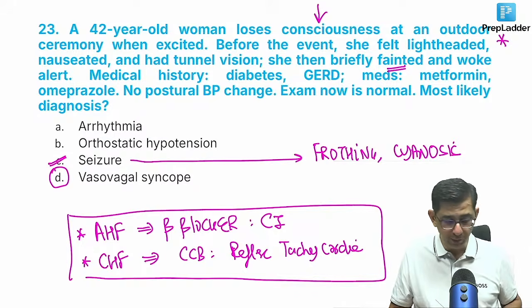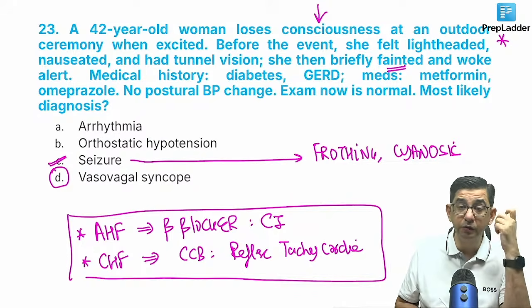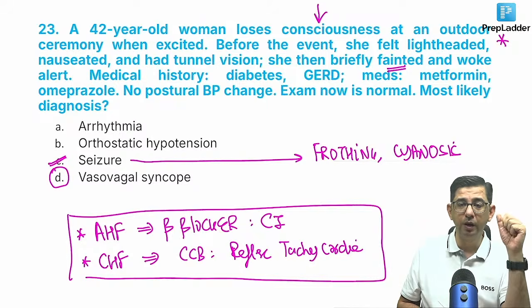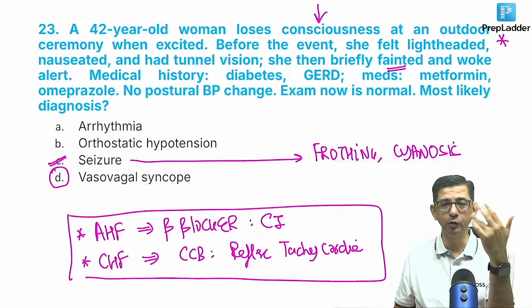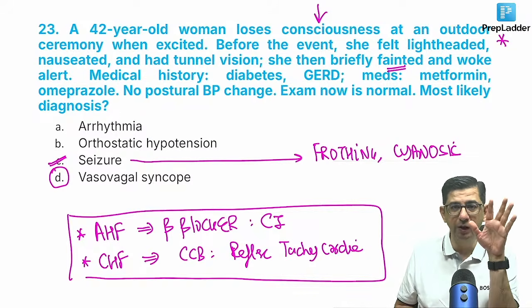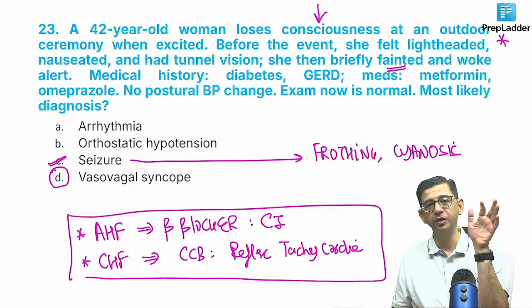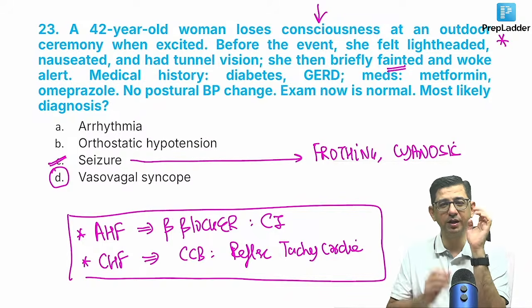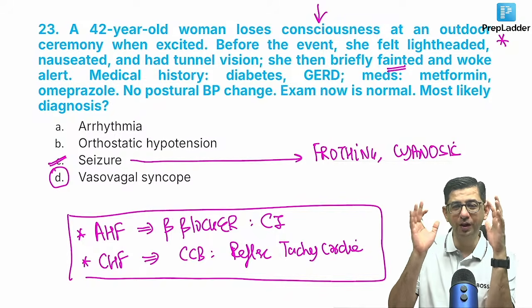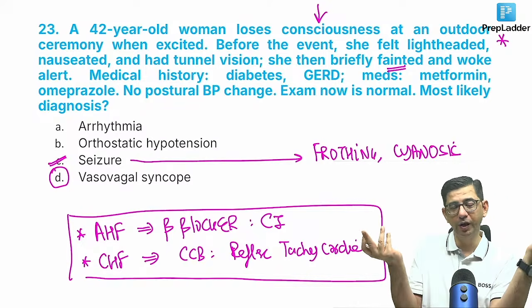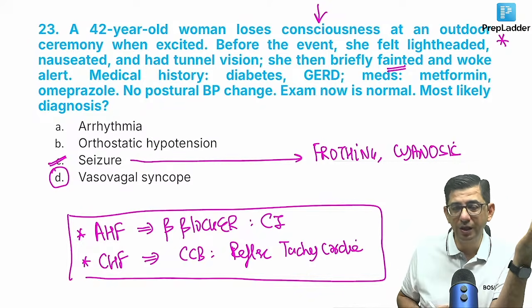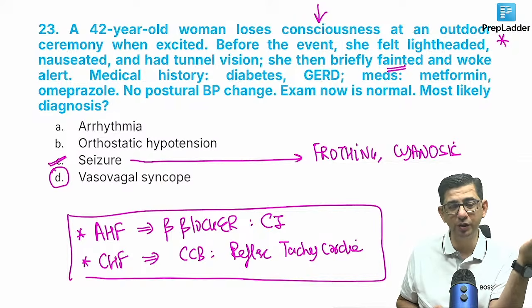ऑर्थोस्टैटिक हाइपोटेंशन आप सोचते हैं तो मैं फिर भी मान सकता हूँ. टनलिंग ऑफ विजन is again a feature of syncope ना, हिंदी में बोलते हैं ना, I say that in Hindi for everybody, आंखों के आगे अंधेरा छा गया. When you suddenly change your position, suppose you are lying down for a very long time, it might have happened to you also that if you suddenly change your position, for a fraction of a second you feel as if your head is spinning and your vision might actually decrease, and then everything becomes okay, because in us the aldosterone kicks in, the RAS system kicks in, our BP tends to stabilize.